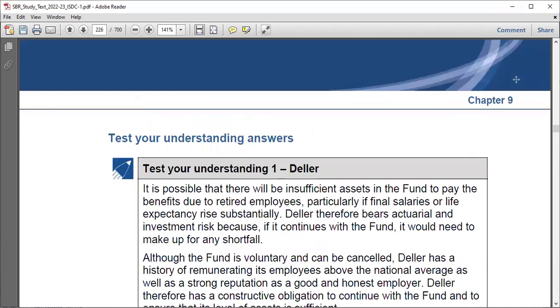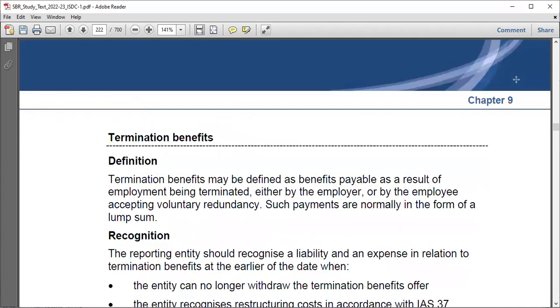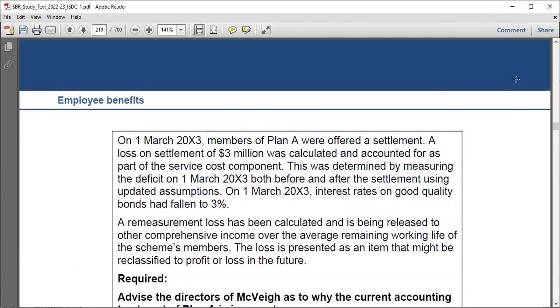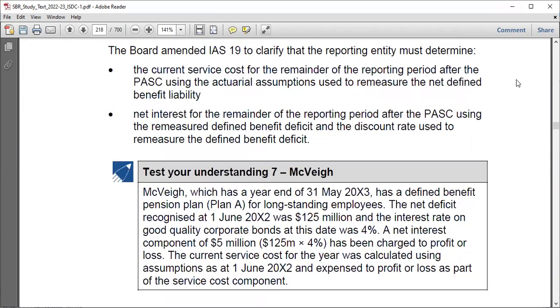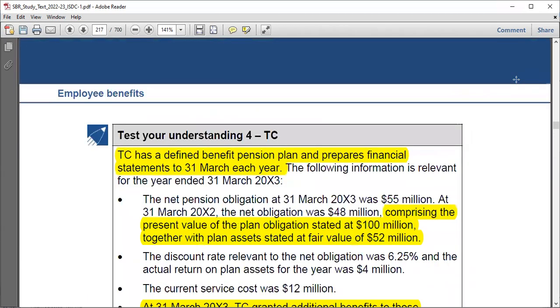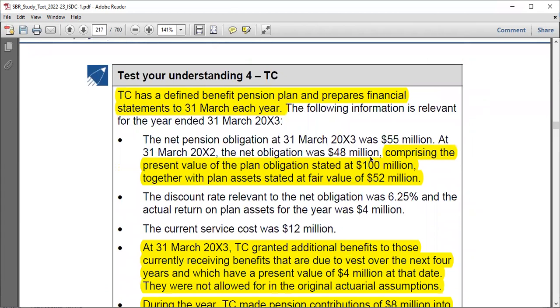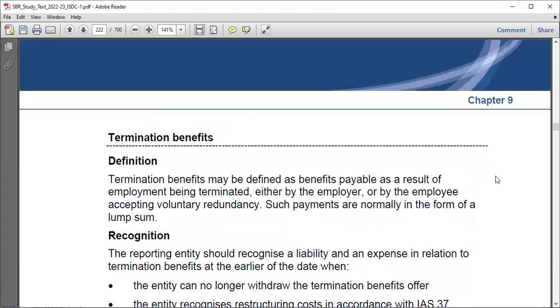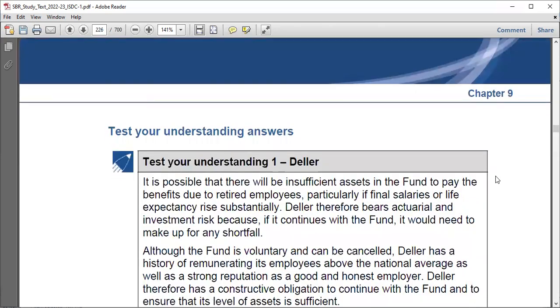Let's check, I don't remember that well. Let's go and see if that is the case. Number 4, yes, oh yes. This one was at the end. At the 1st March it was 55 and at the beginning it was 48. All right, that's fine. I thought they were done in the reverse way. Okay, so let's proceed here.